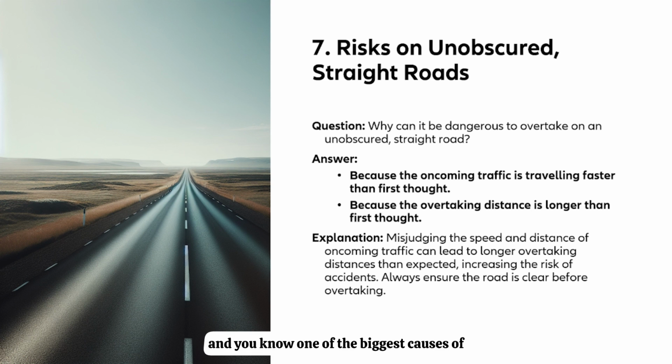And one of the biggest causes of accidents is often overtaking or wrong judgment during overtaking. So misjudging the speed and distance of oncoming traffic can lead to longer overtaking distances than expected, increasing the risk of accidents. Always ensure the road is clear before overtaking.